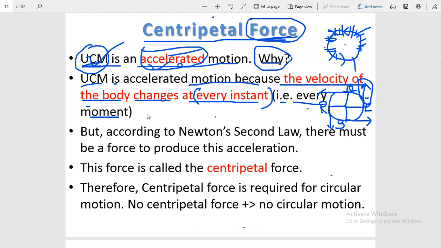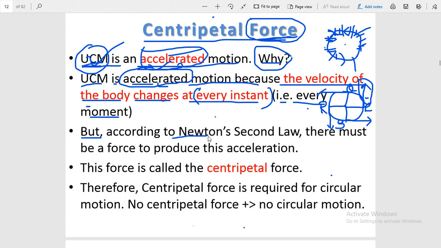Now you can also say that it means every moment. It means at each moment of time in uniform circular motion, the velocity of the particle changes due to change in direction of the motion. Okay, this is the complete statement. Now if there is change in velocity, it means the motion is accelerated. You can see here, change in velocity means acceleration, so the motion is accelerated.